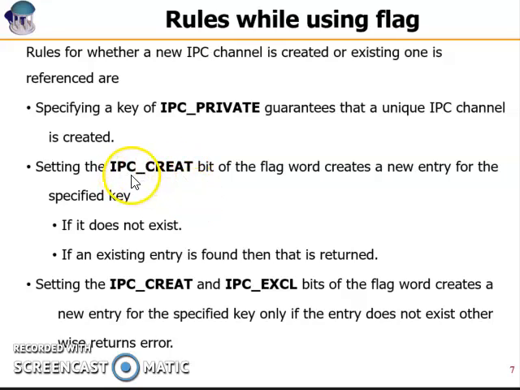If you would like to use IPC_CREAT only for creation, then along with IPC_CREAT, you need to add IPC_EXCL. So these are the three things that can be part of your flag. As a recall, as a repetition: IPC_PRIVATE will help you to create a private channel. IPC_CREAT will help you either to access if it exists or create if it does not exist, only a public channel. If you would like to create a public channel only, without accessing, then IPC_CREAT and IPC_EXCL will help you in the job.